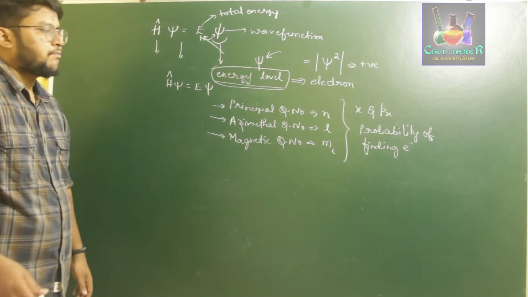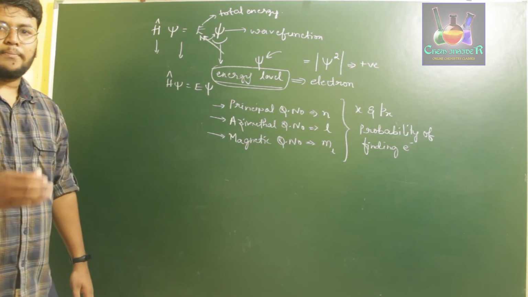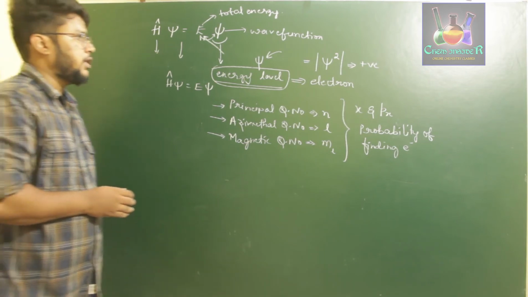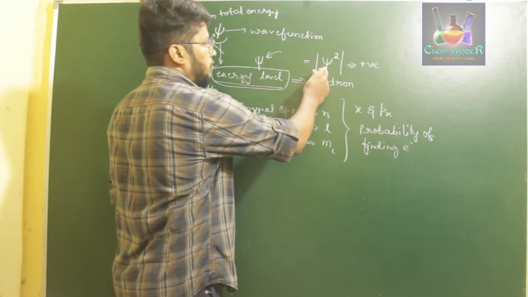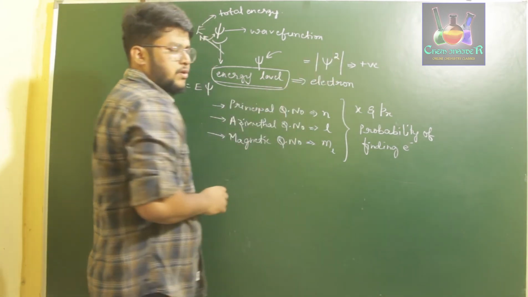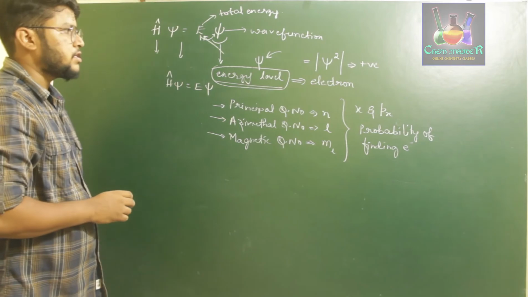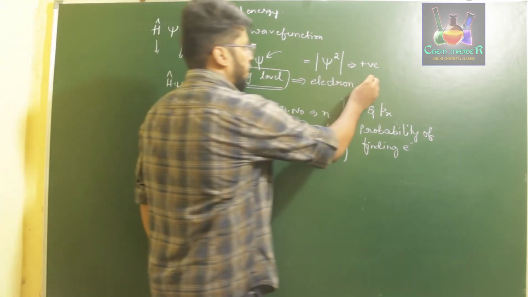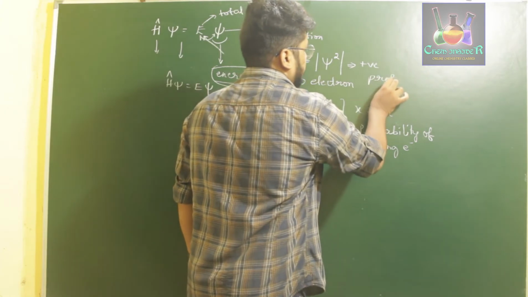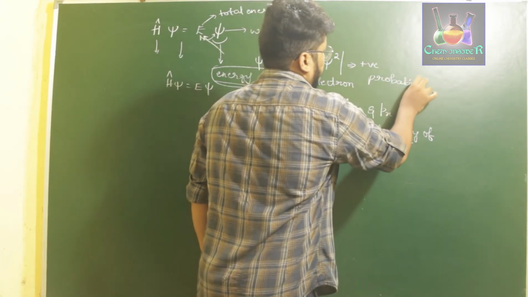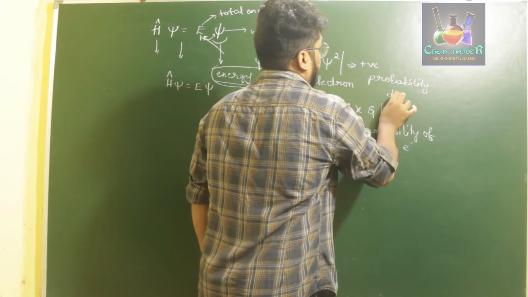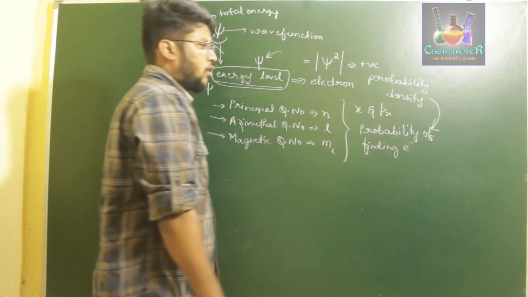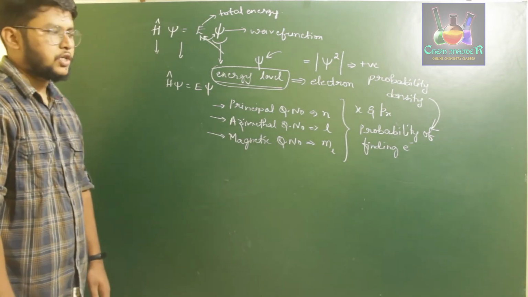So whenever you have to find the probability of finding an electron in a given energy level, that will be equal to the magnitude of the wave function of that energy level, squared. That is called probability density. Probability density is nothing but the probability of finding an electron in a given wave function or energy level of an atom.